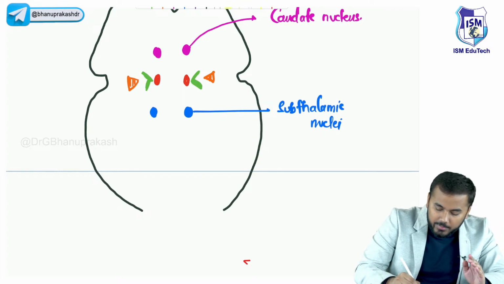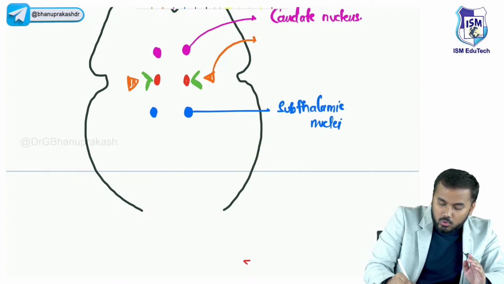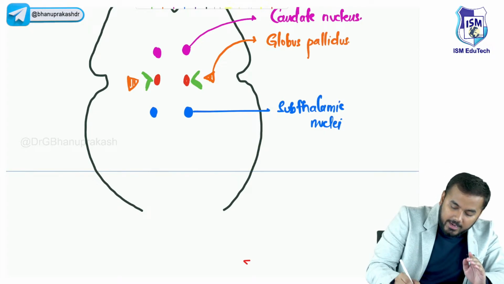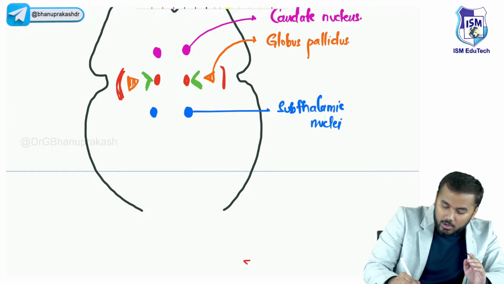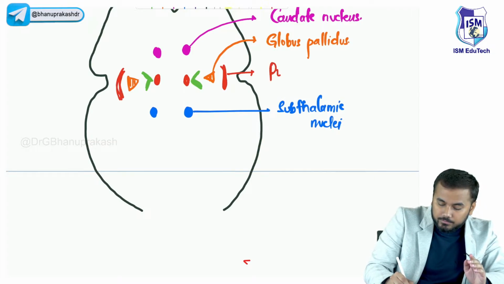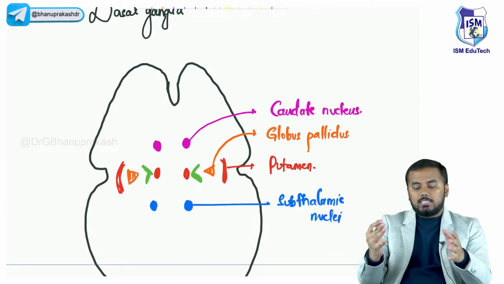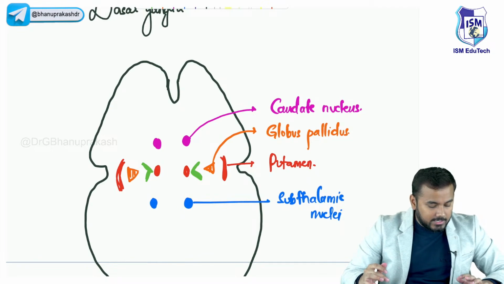This is all from your basic anatomy, guys. This is called your globus pallidus. And the final important thing, these red color structures are called your putamen.